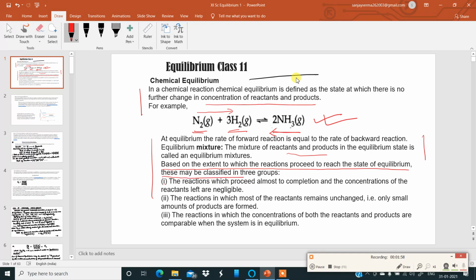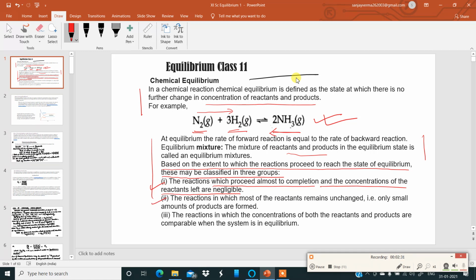Now, based on the extent to which the reactions proceed to reach the state of equilibrium, these may be classified into three groups. First one, the reactions which proceed almost to completion and the concentration of the reactants left is negligible. That is number one.